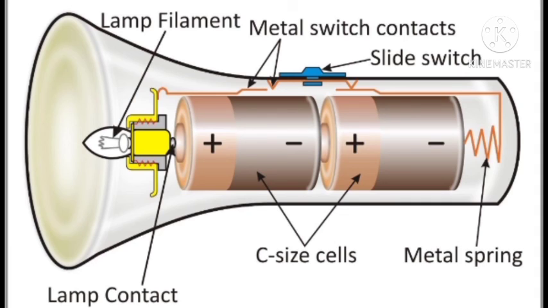So dry cells are used in a torch as a source of electricity. The other uses of a dry cell are in radios, tape recorders, calculators, wristwatches, wall clocks, transistors, and TV remotes. So this is a dry cell.